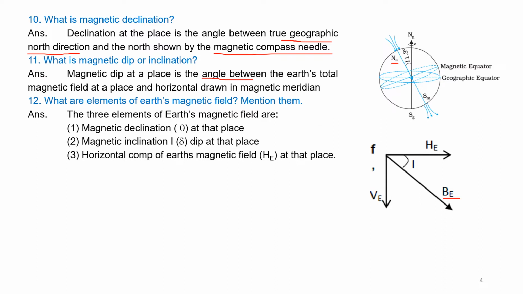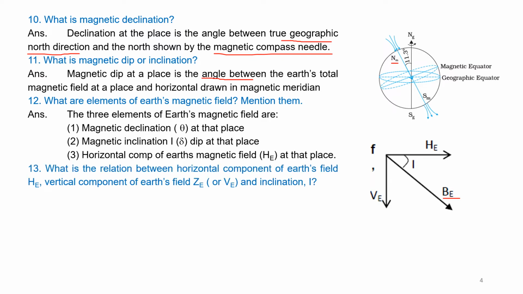So let us summarize. One is magnetic declination, here the angle between the geographic north and magnetic north, and magnetic inclination I or delta, dip between BE and HE, and horizontal component of Earth's magnetic field. These are the three elements.